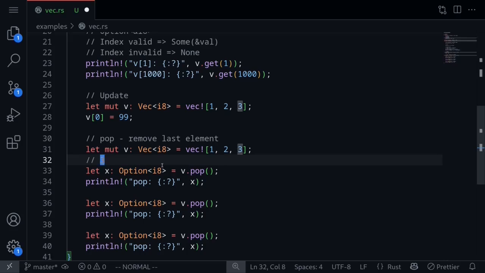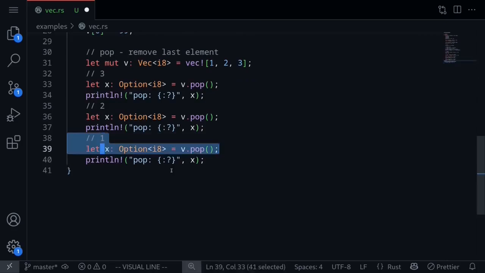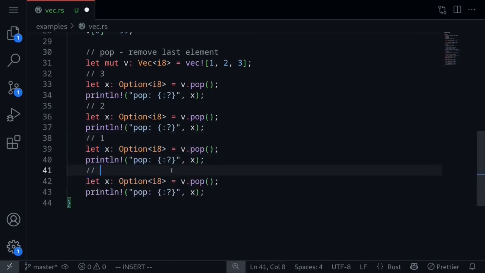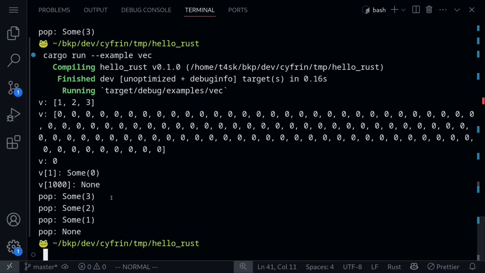So this will return a 3, this will return a 2, this should return a 1, and then if we call pop on an empty vector, then this should return a None. Execute the code and we get pop Some(3), Some(2), Some(1), and then None.